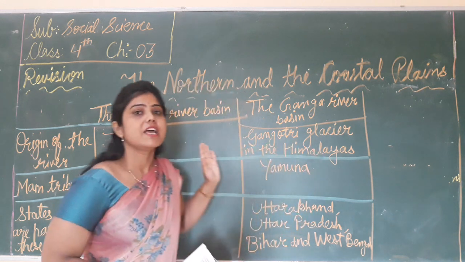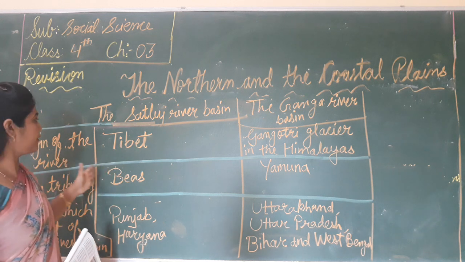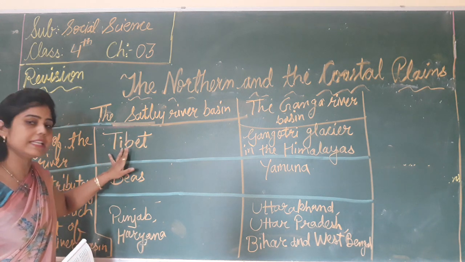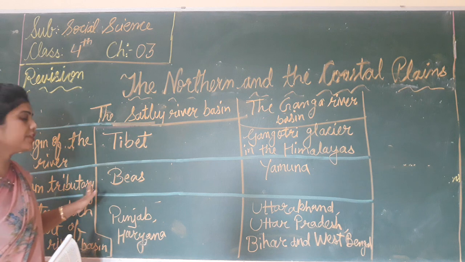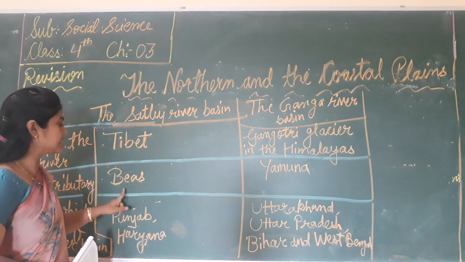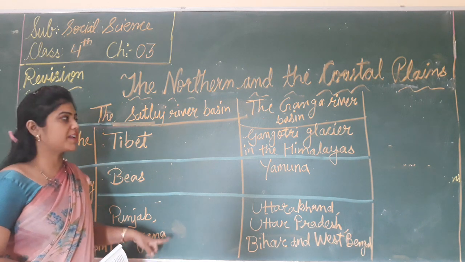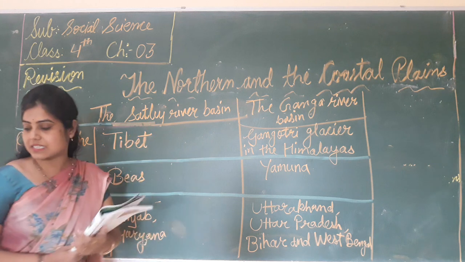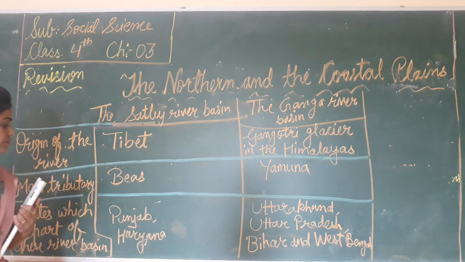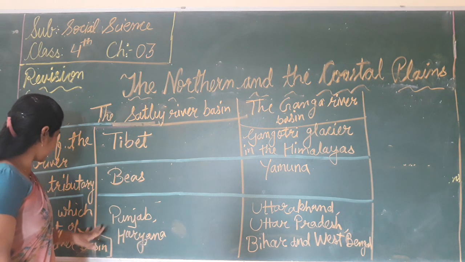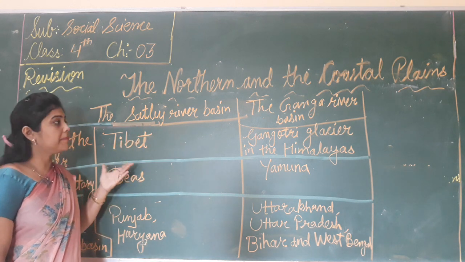We have already learned in the first revision of chapter 3 that the origin of the river Satluj is in Tibet. The Satluj river originates in Tibet and the main tributary of the river Satluj is the Beas. The states that are part of the Satluj river basin are Punjab and Haryana.